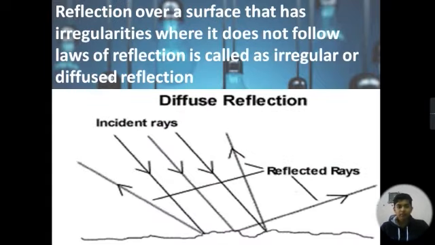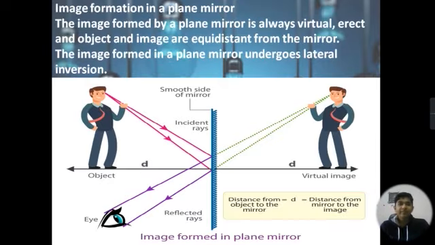Next, reflection from a surface that has irregularities, where it does not follow the laws of reflection, is called irregular or diffuse reflection. In the picture you can see incident rays and reflected rays of diffuse reflection.